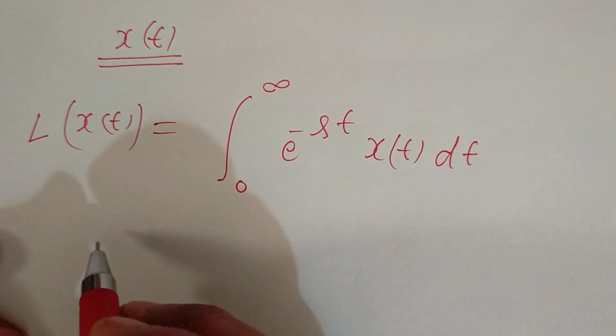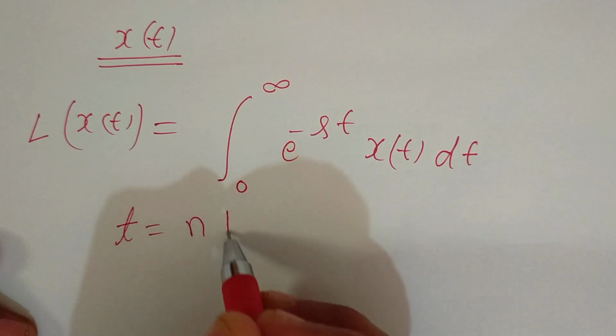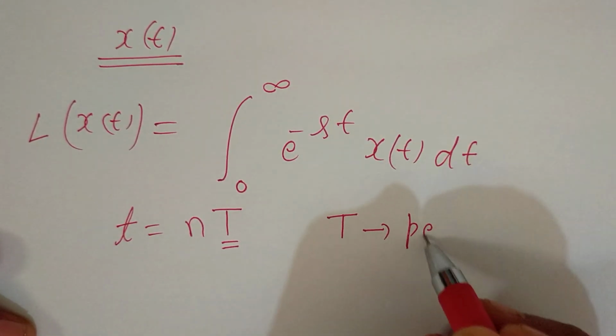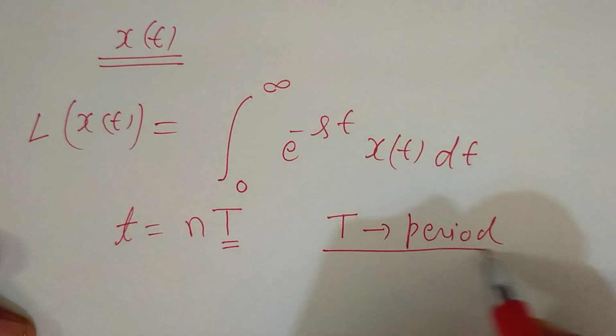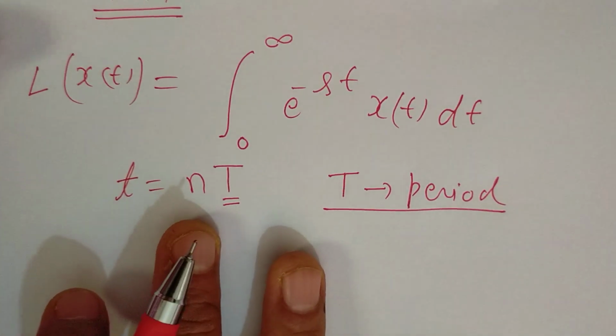Now we have one transformation. Let us assume t equal to nT, where T is the period of the function, and n is a natural number 0, 1, 2, 3, 4.